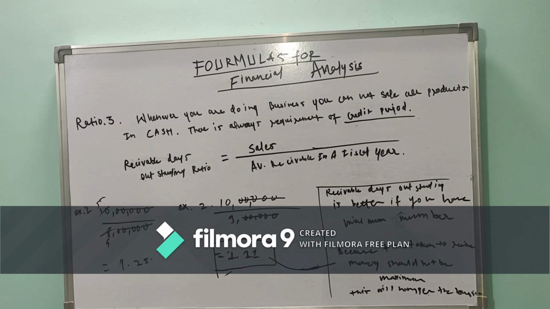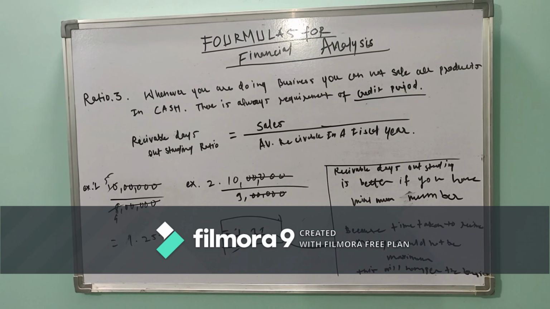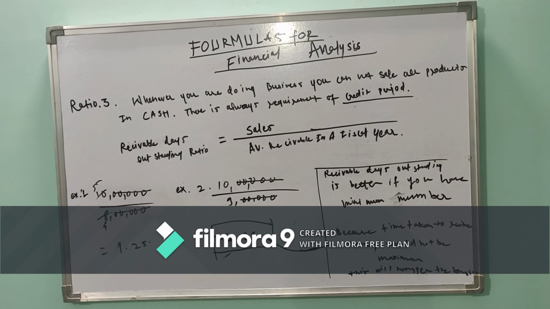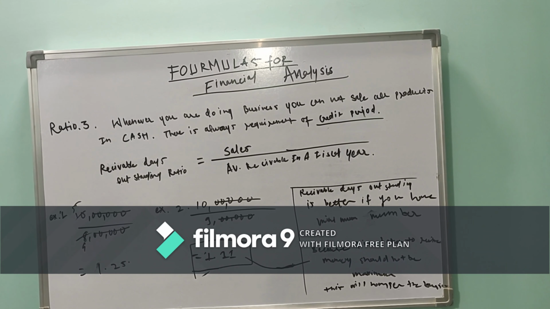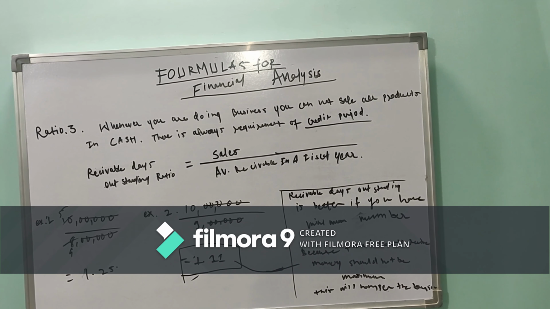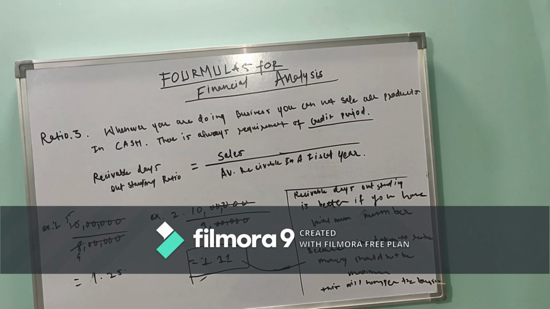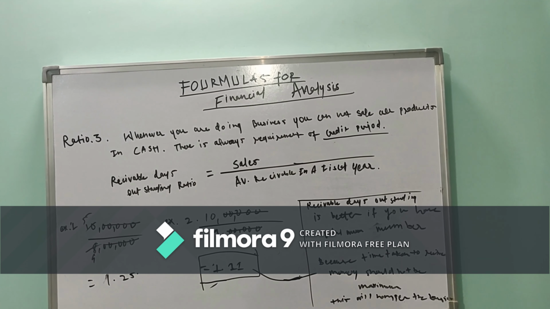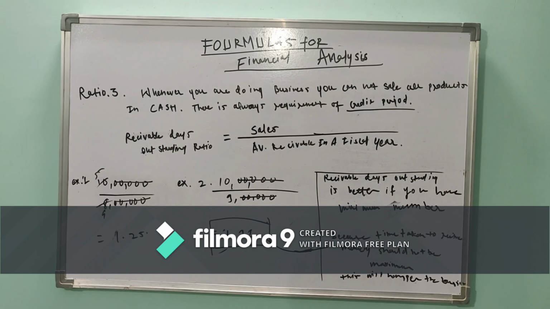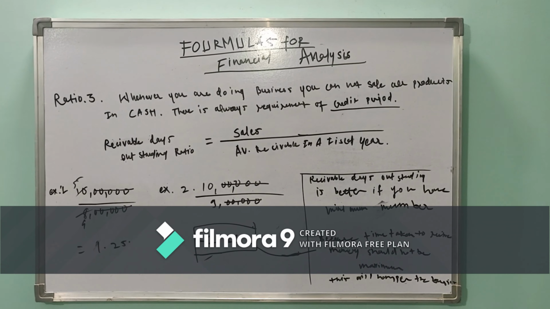There are two examples I have given. You have sold goods of 10 lakhs in both examples, but the average money you have received in this fiscal year is 8 lakhs in the first example and 9 lakhs in the second example. The minimum receivable days outstanding ratio is good for any business.